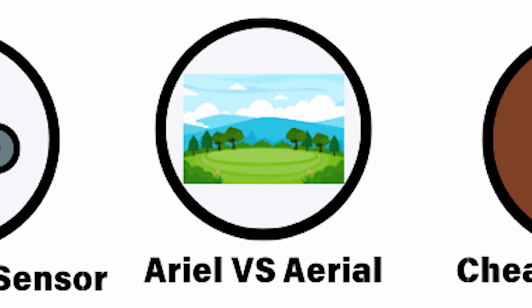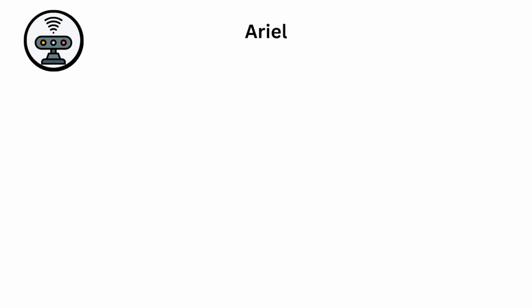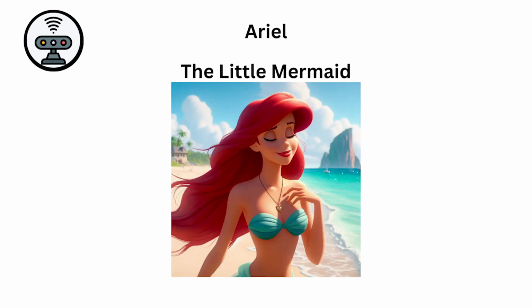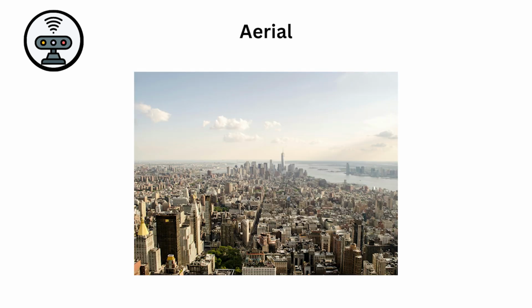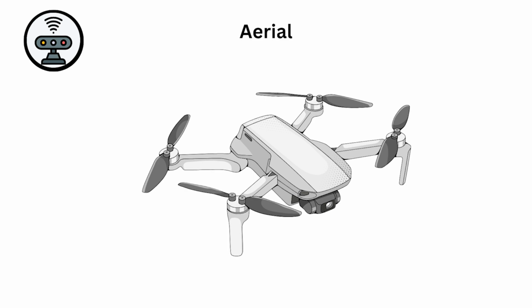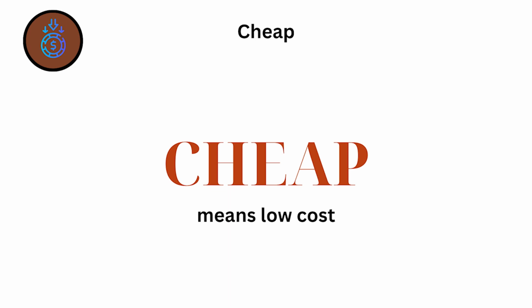Ariel versus aerial. Ariel can refer to a character or a name. Ariel is a character from The Little Mermaid, means the character in the Disney movie. Aerial means related to the air. We saw some amazing aerial footage, means video taken from above, like from a drone.